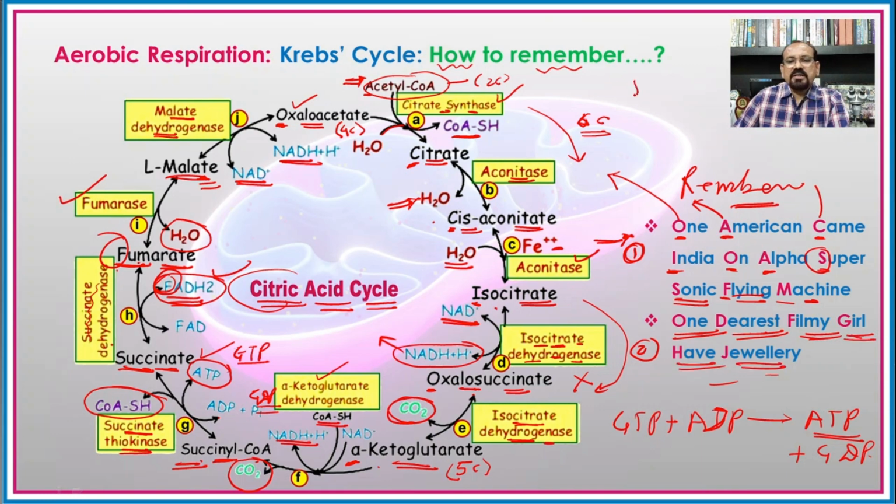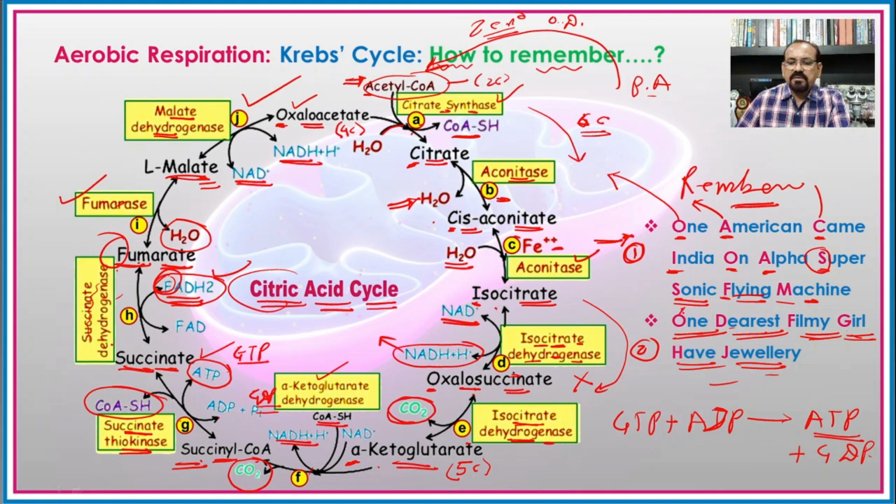Now suppose the pyruvic acid is converted into acetyl coenzyme A, as we have seen in the oxidative decarboxylation, and we have given that it is a zero reaction, meaning outside the Krebs cycle, while the rest of the reactions are given the names A, B, C, then D, E, F, G, H, I and J. So these are the names of the reactions which are involved in the Krebs cycle.